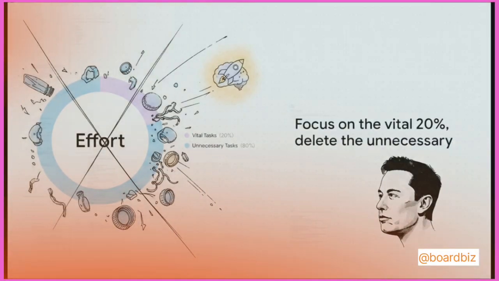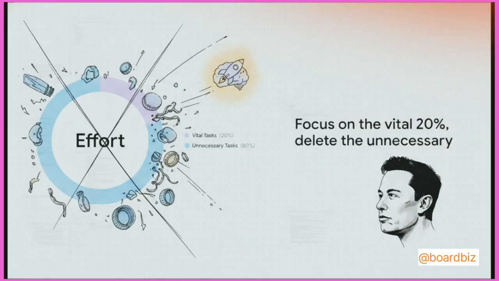This connects directly to the famous 80-20 rule. Highly successful people don't do thousands of things. They say no to almost everything and focus entirely on the vital few. Just like you probably only use 20% of the apps on your phone for 80% of your screen time, we spend 80% of our daily efforts on useless plastic caps, unnecessary tasks that add practically zero value. To learn faster, you absolutely must identify these useless steps in your own life and aggressively delete them.